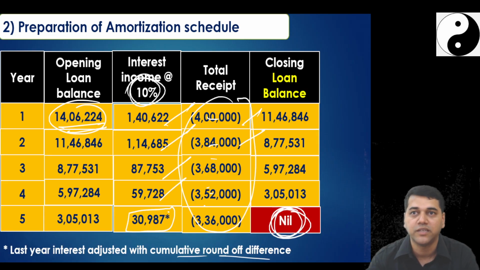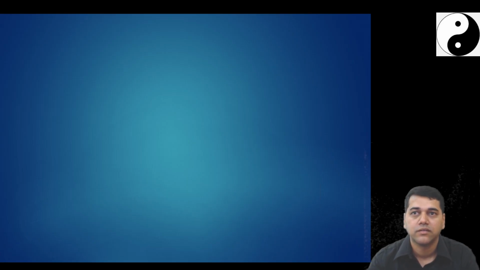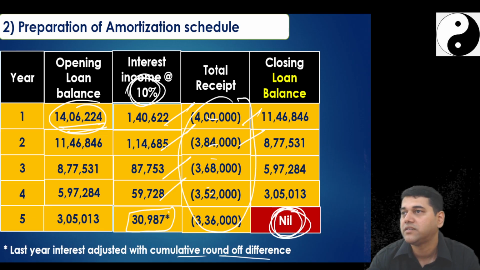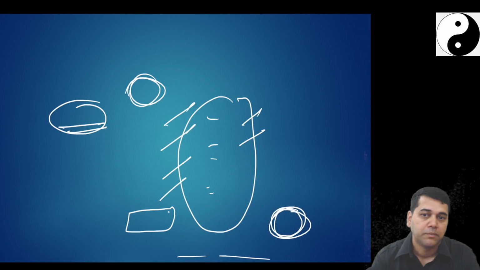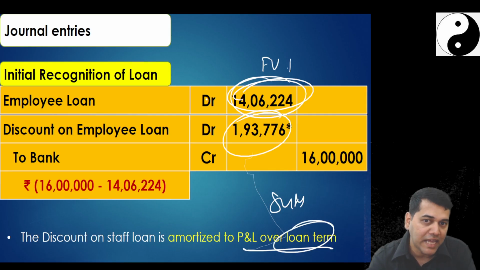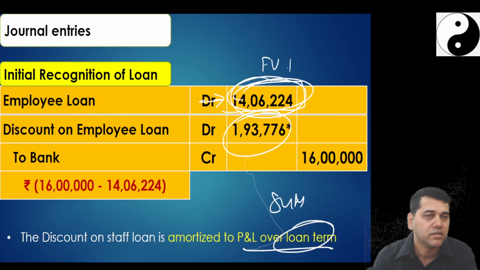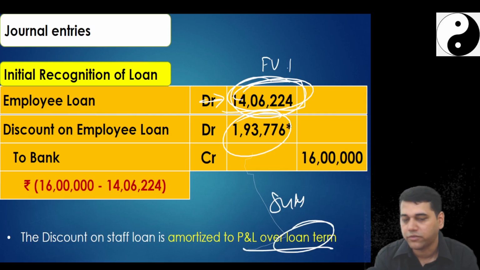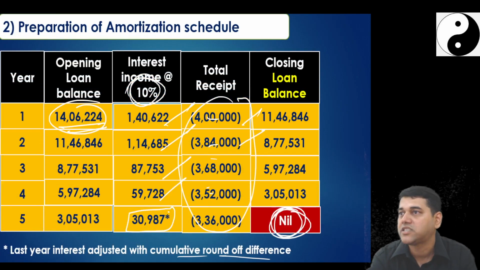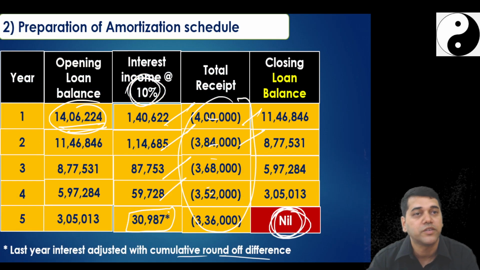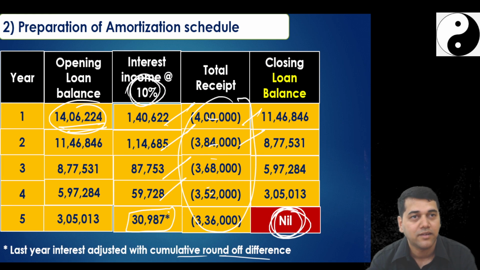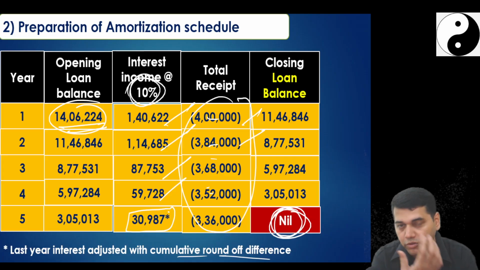What is my first year entry? End of the first year. This will fetch you marks. This entry we passed so that I will have clarity on this number, which you could have calculated also. But the last year is what they have asked now. Oh, sorry, first year end. What is my first year end entry? Employee loan account debit to.